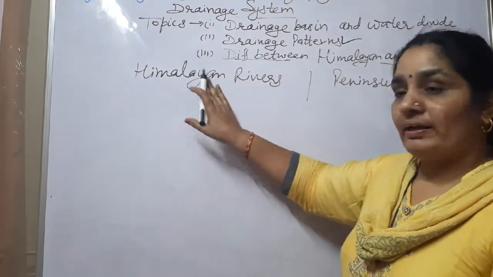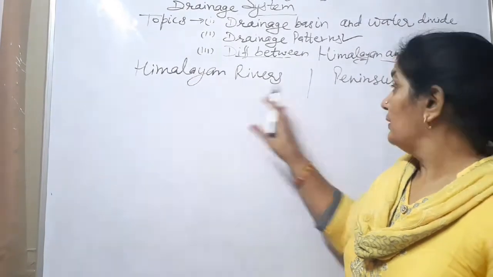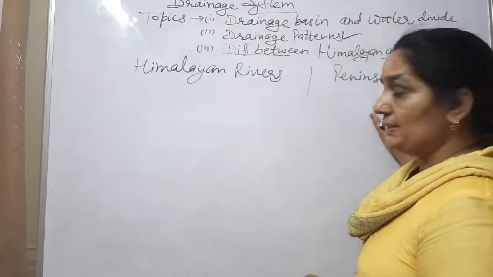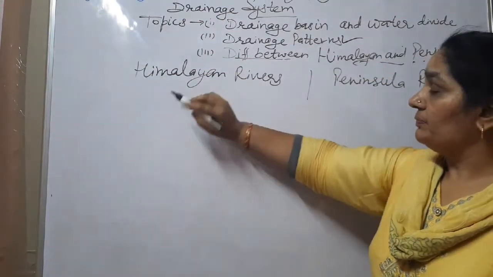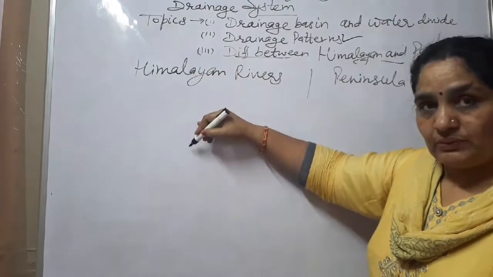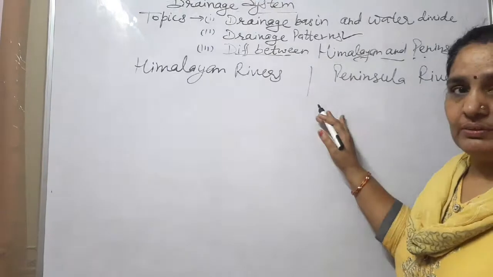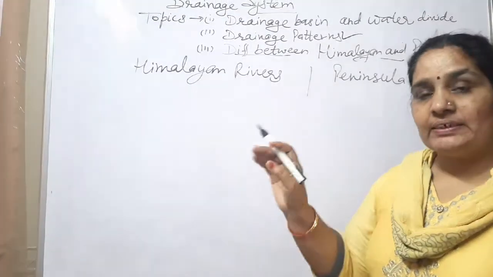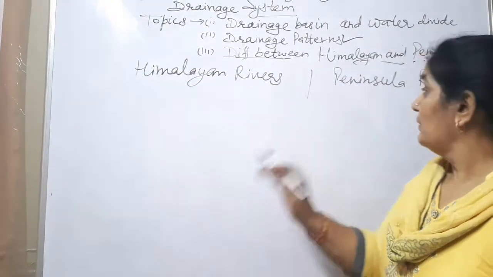Himalayan rivers have large basins and large catchment areas. Peninsular rivers have small basins and small catchment areas. Himalayan rivers flow towards the south. Peninsular rivers flow eastward and westward. Himalayan rivers are perennial rivers; they get water during all the seasons.